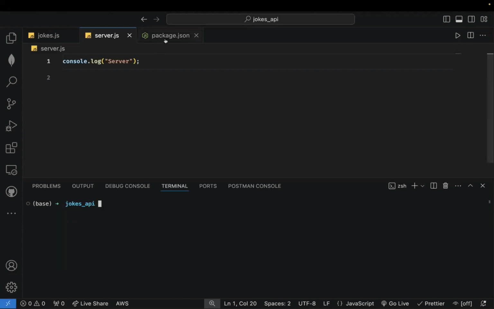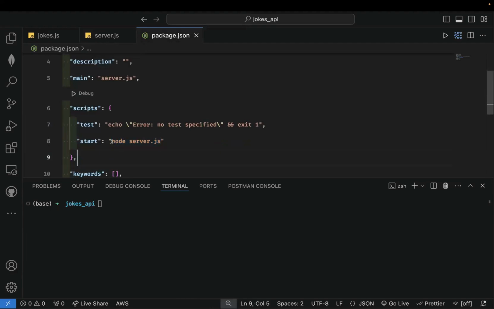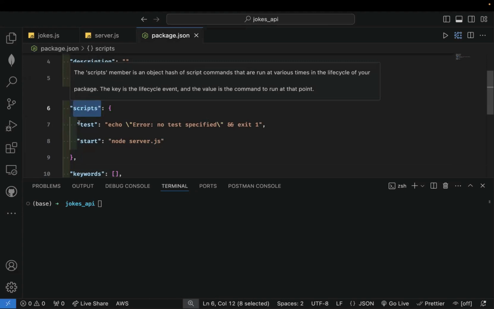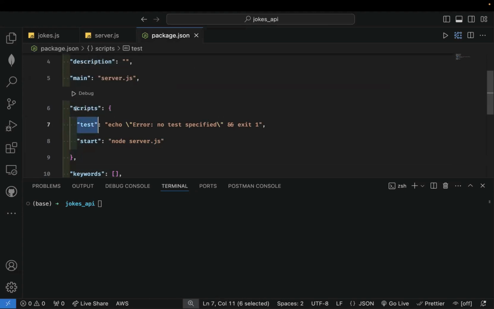Okay. So what we'll do is instead of writing node server.js, we'll just run npm start. So every script you see here, every one of the keys in that scripts section, you can run them using npm run, then the name of that particular script. If you want to run test, you do test. If you want to run start, you do start.